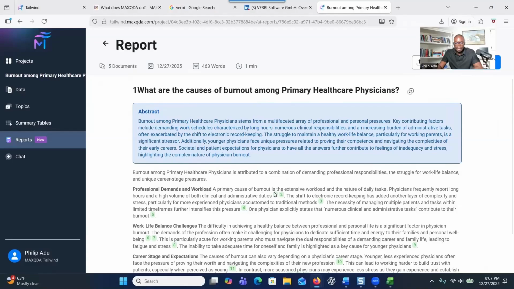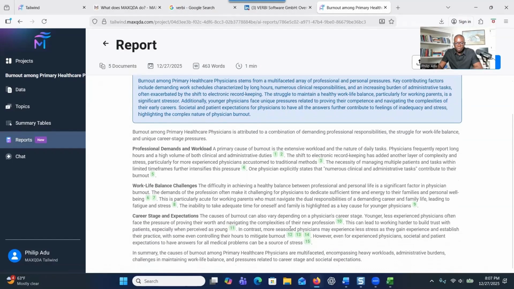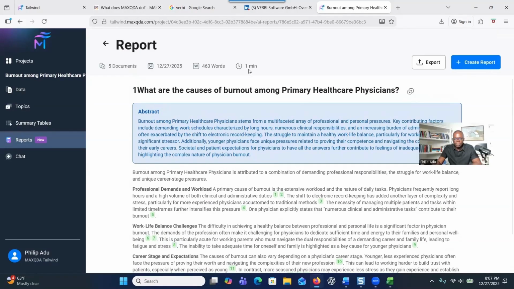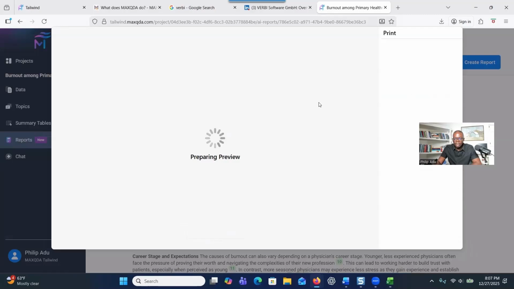And it has also provided you links to the evidence that you can click on and review. So you see that it took a minute for the system to create that information for you. If you are okay with it, you can go ahead and export. If you want to export, you can click here and then you'll be able to export.